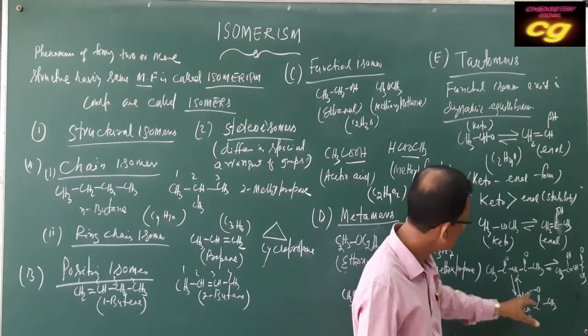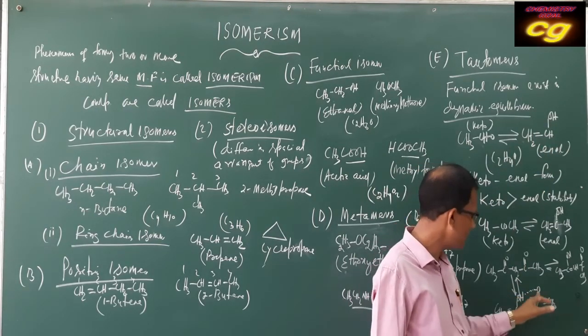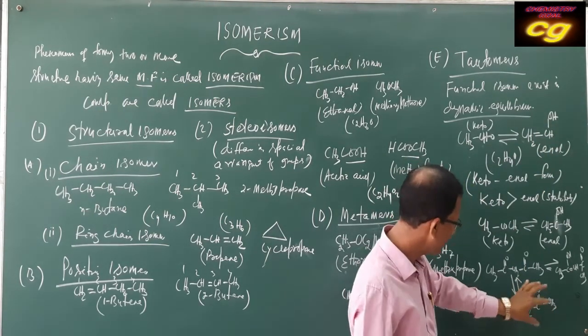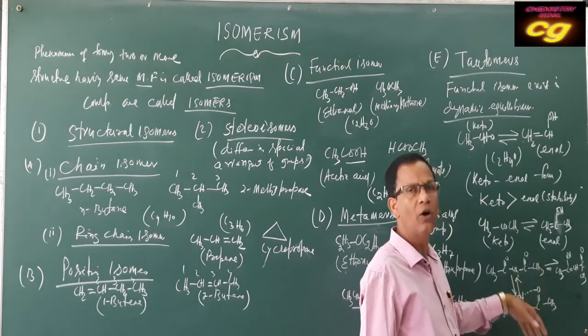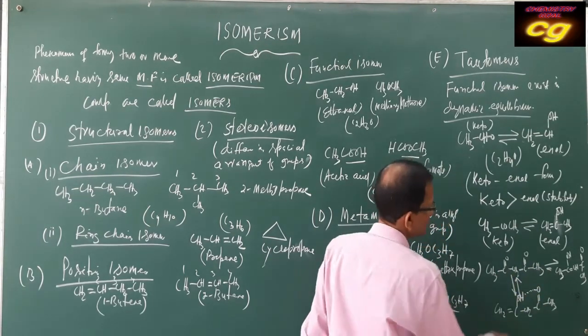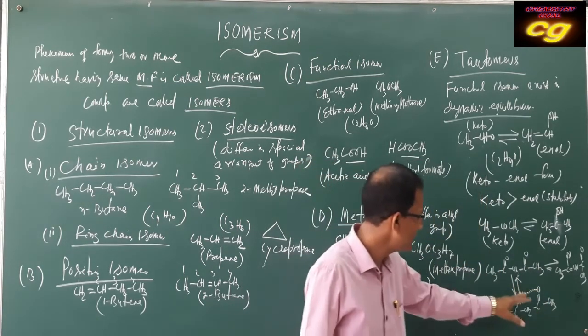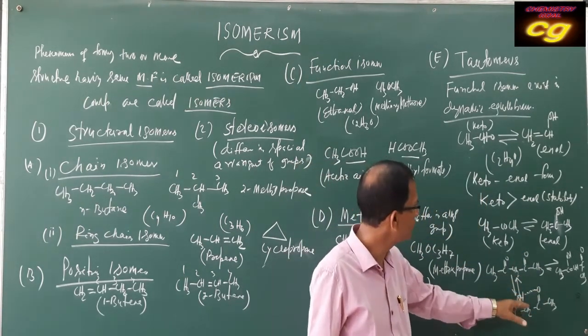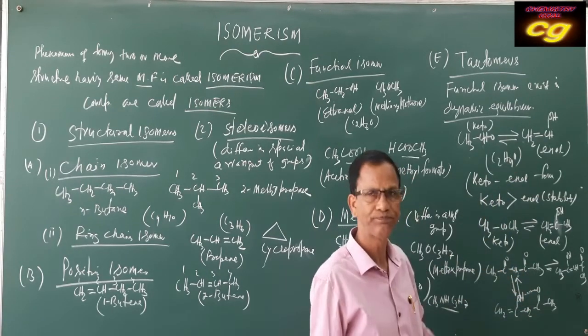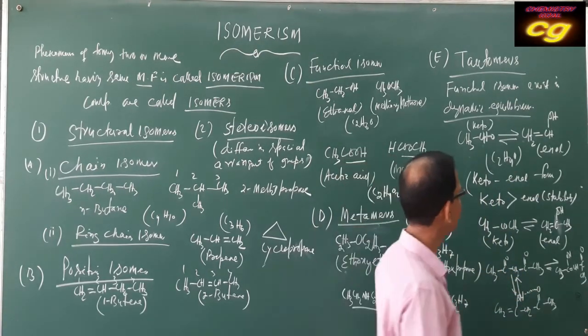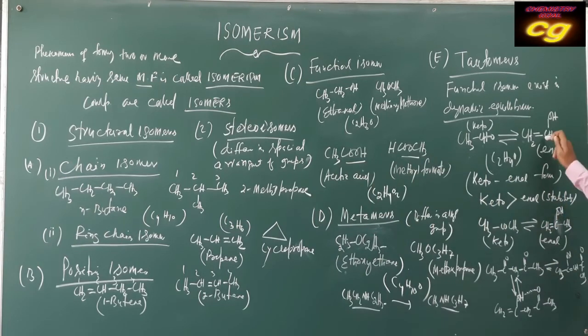That's why this enol form is more stable than the previous one. If you compare stability, this form is least stable and this form is also least stable, but this form is more stable.